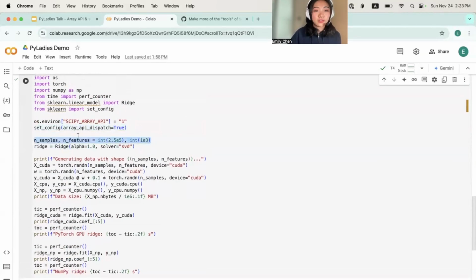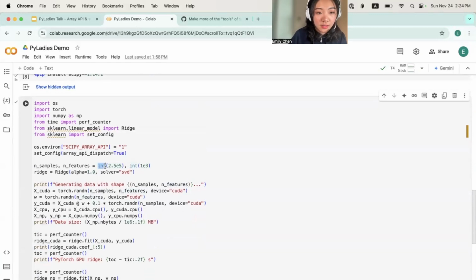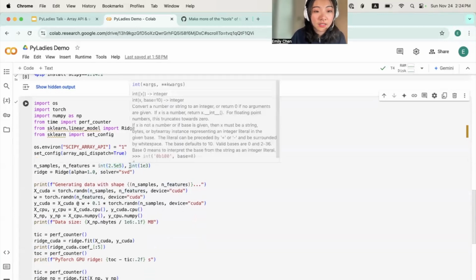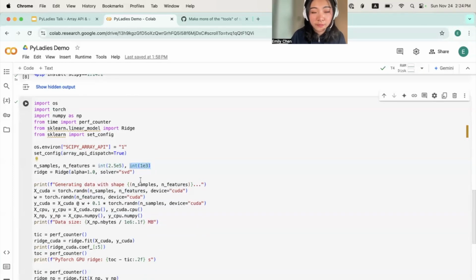Here, I'm just writing two very large numbers, which will later correspond to the number of samples I want and how many features each sample has. In this demo's case, I have 250,000 samples, and each sample has 1,000 features.